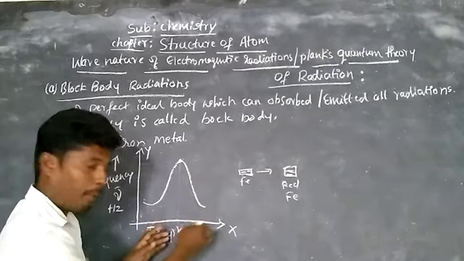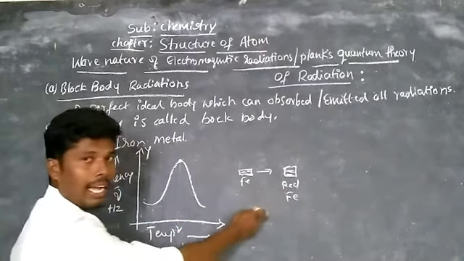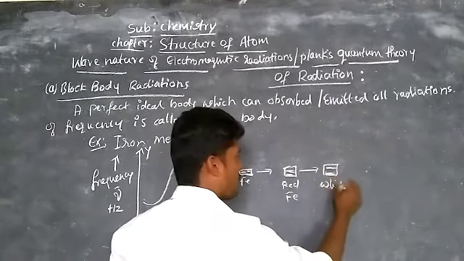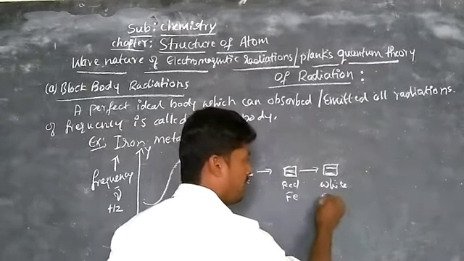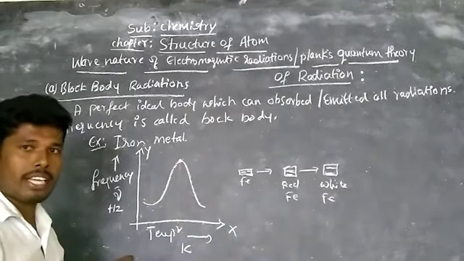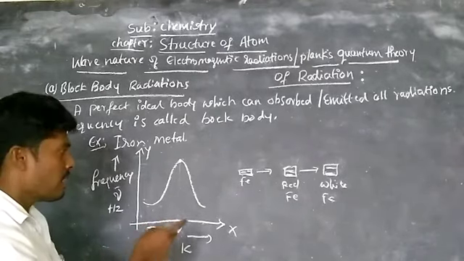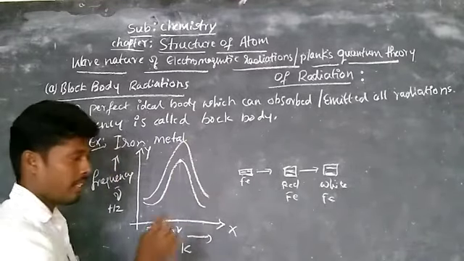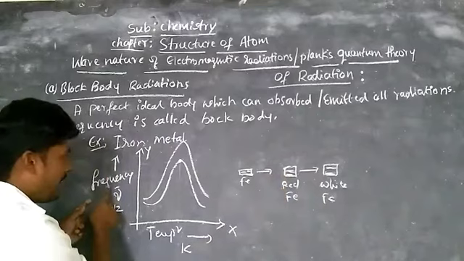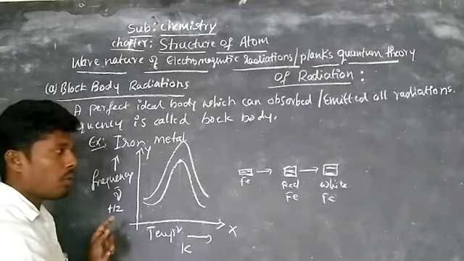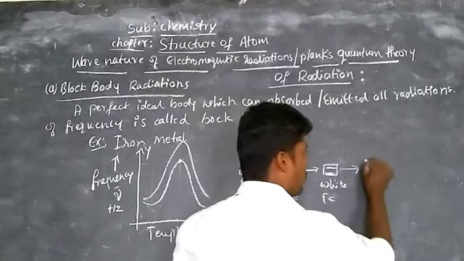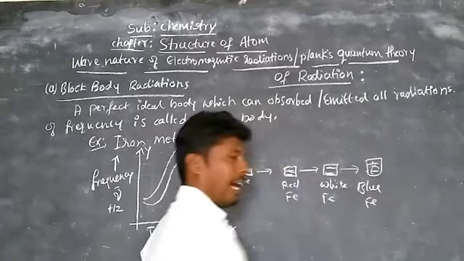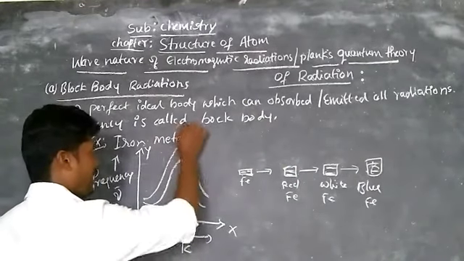Again we supply heat to this red hot iron, and it becomes white. The color of the iron rod changes, which means the intensity changes, and for that you get a curve like this. The frequency of white radiation is higher than that of red. Again, until it becomes blue, its curve is like this.